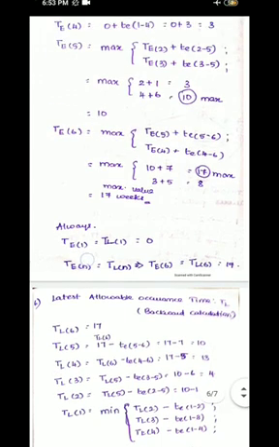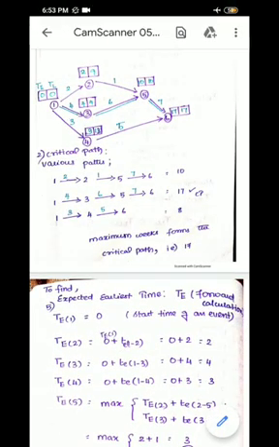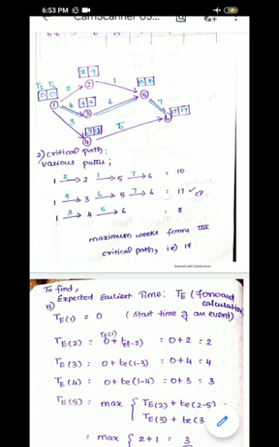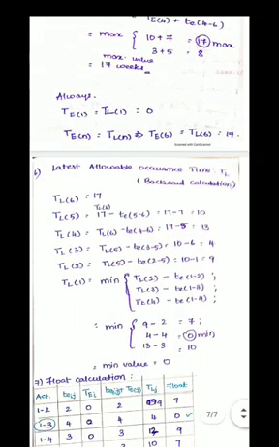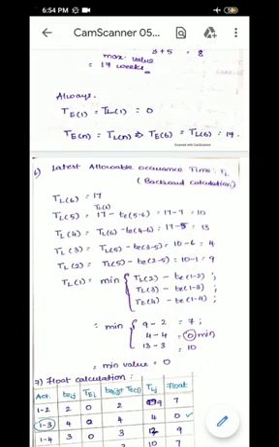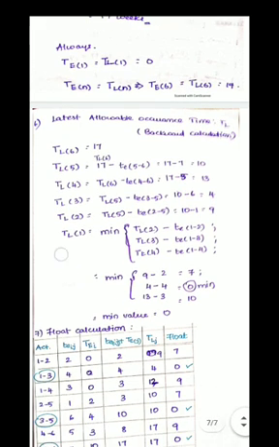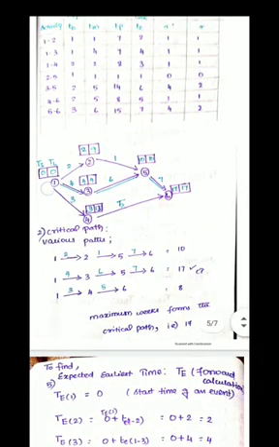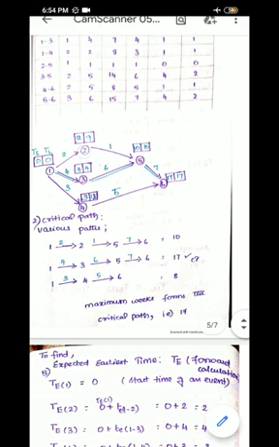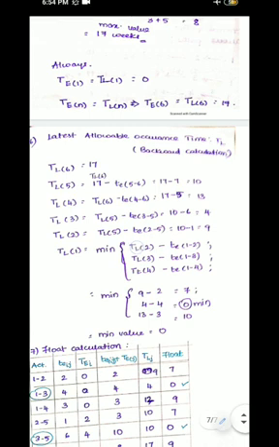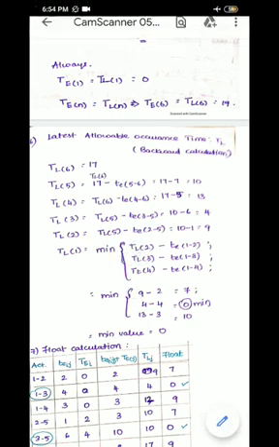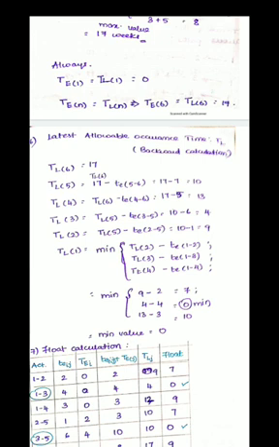And for TL4, what is TL4 over here? That is TL6 minus TE of activity 4 to 6, that is 17 minus 5, which is 12. Similarly, you have to find it for the other two. Now check out TL1. You get this point 1 from the various 3 points, that is from 2, 3, 4. So for this, when you subtract, you have to take the minimum value of the 3 activities. TL2's value is 9 and activity TE of 1 to 2 is 2. So 9 minus 2 is 7.